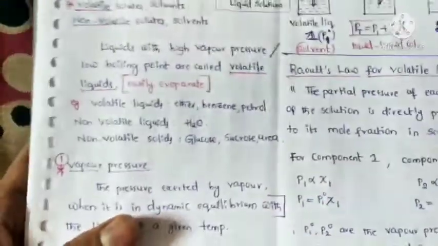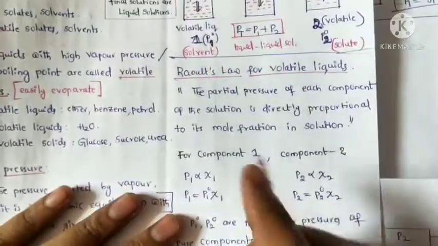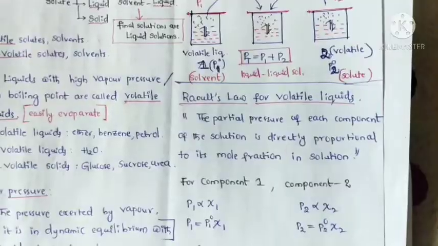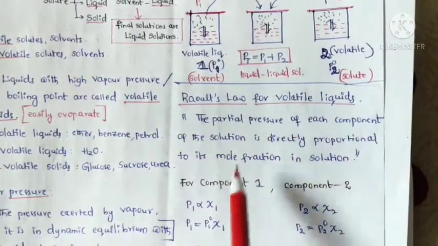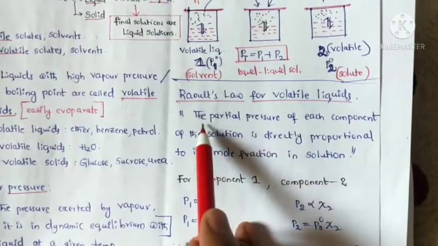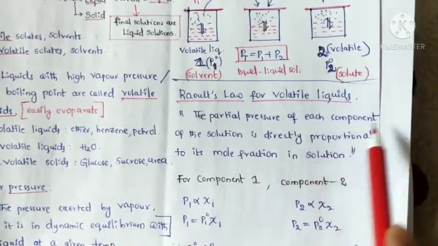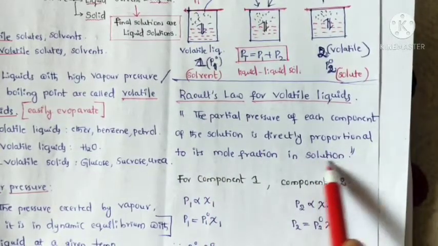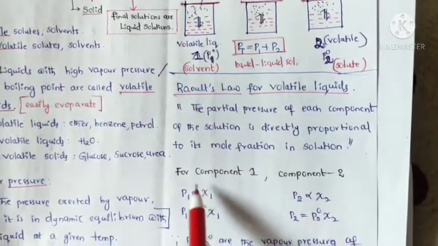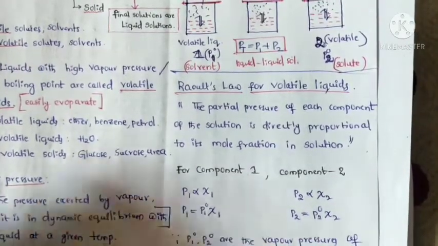So what is Raoult's law for volatile liquids? The definition is the partial pressure of each component of the solution is directly proportional to its mole fraction in solution.